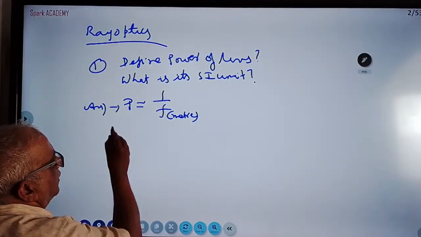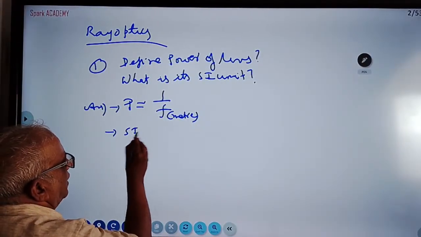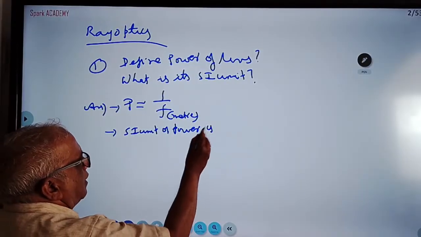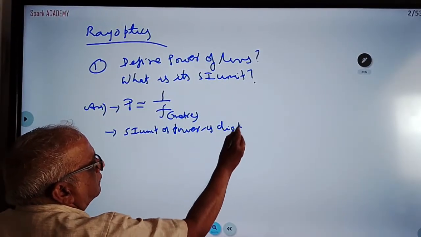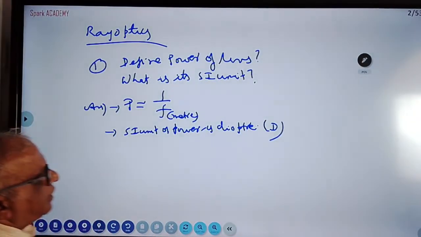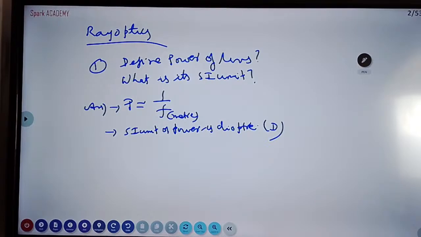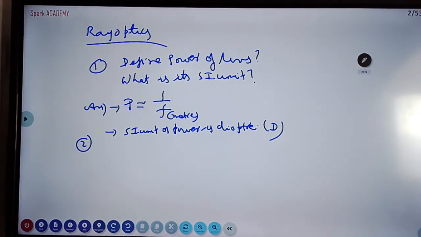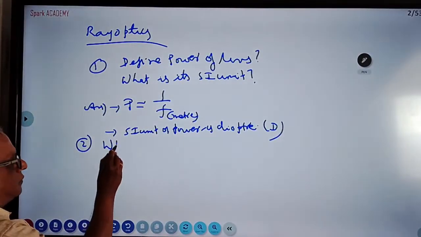The SI unit of power is the diopter, given by D. This is the SI unit.